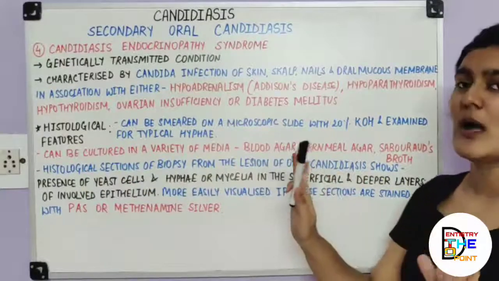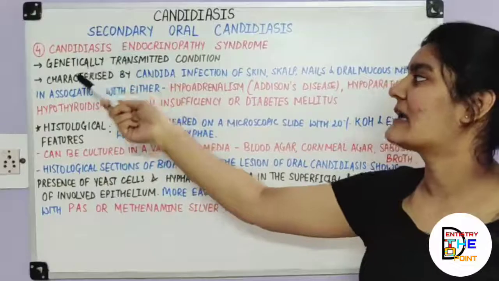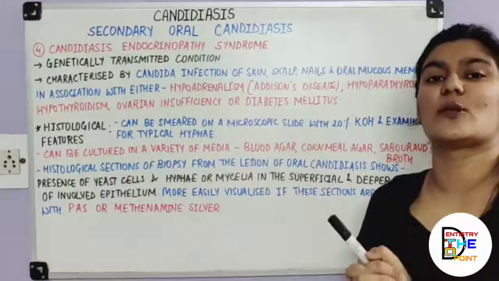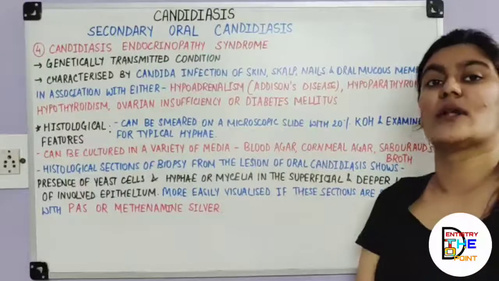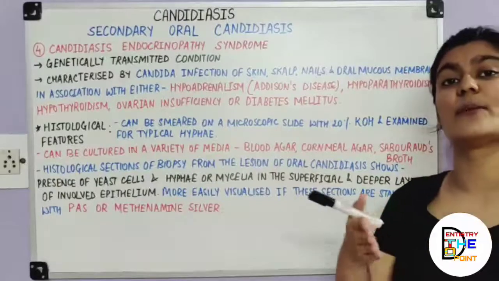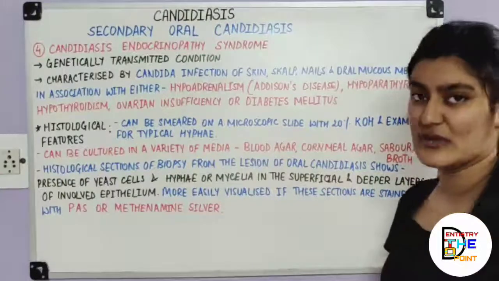Simple, nothing to mug up here, just the name: candidiasis in association with endocrinopathies, namely hypothyroidism, hypoparathyroidism, ovarian insufficiencies, diabetes mellitus, and hypoadrenalism.